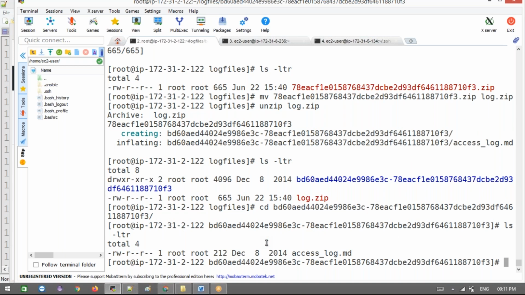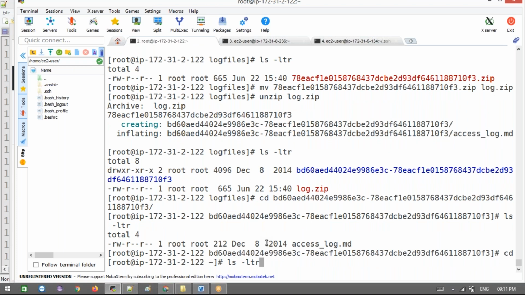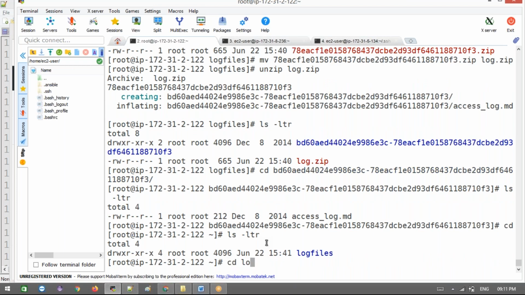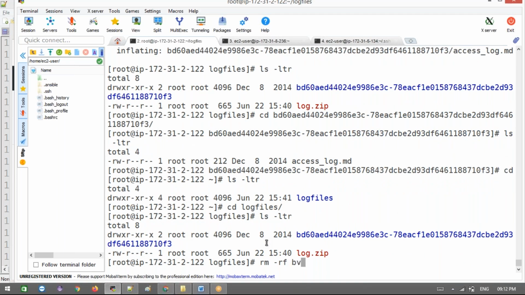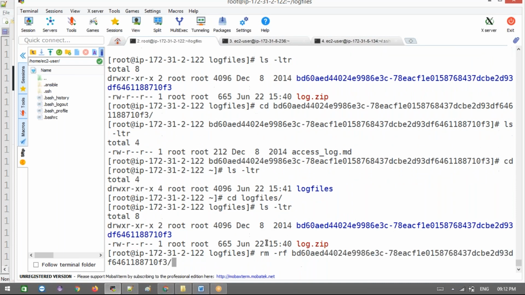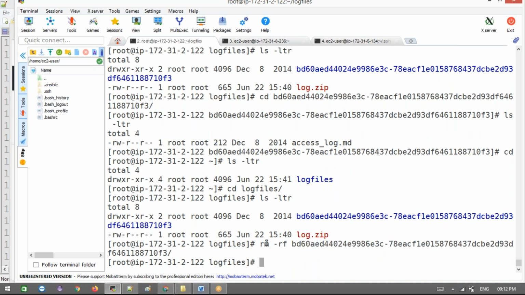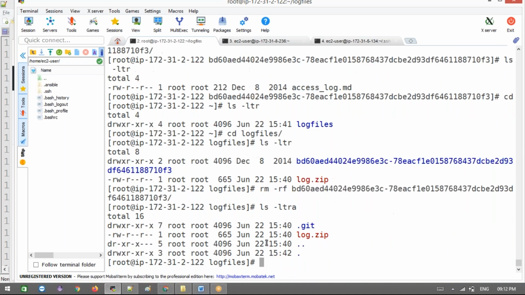What are the files here? Actually, there is only one file in this zip file. Okay, let's see here, ls -ltra.